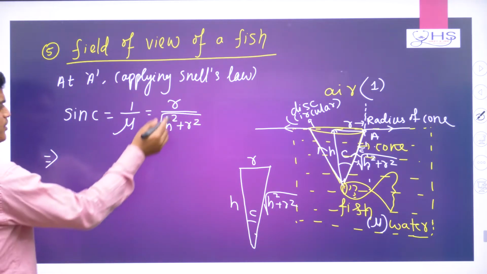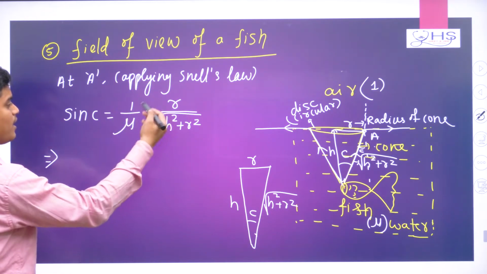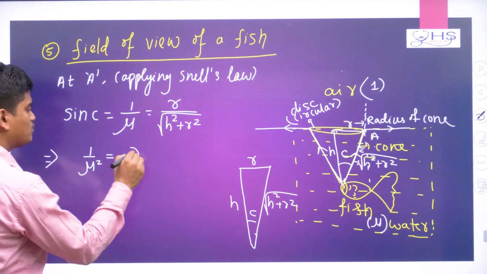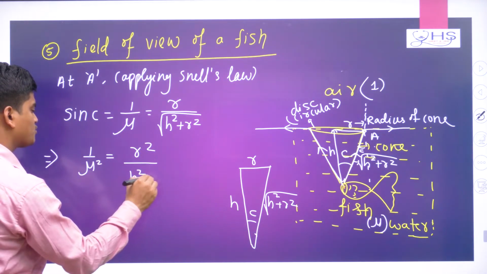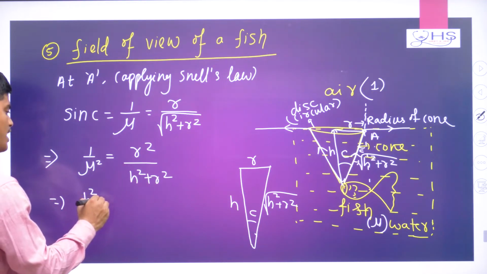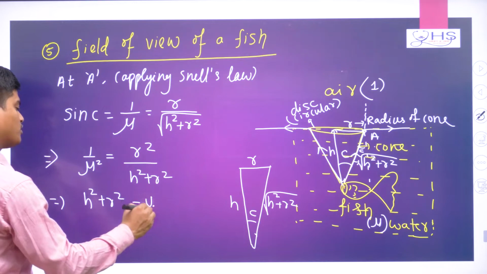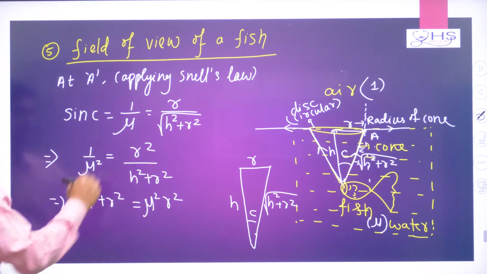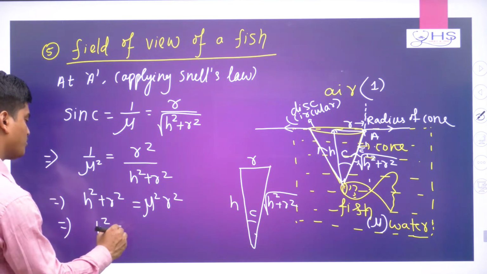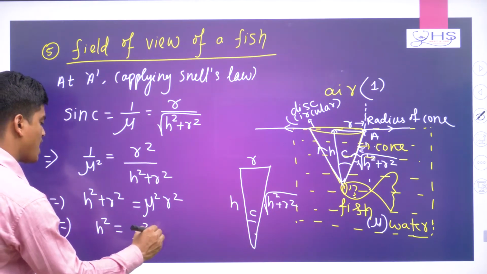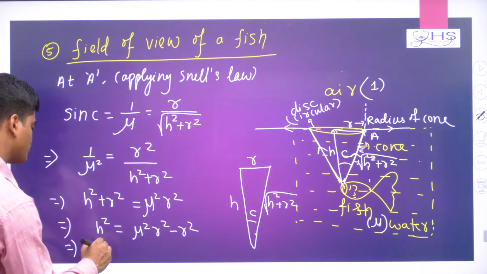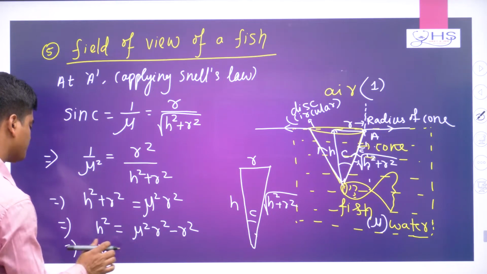Okay. Now if I check this expression, I can square both sides, and it becomes 1 by mu square equal to r square by h square plus r square. Now from here, by cross multiplication, h square plus r square equals mu square r square. From here I can calculate h square is nothing but mu square r square minus r square. Now from here you take r square common and you will write basically how much?